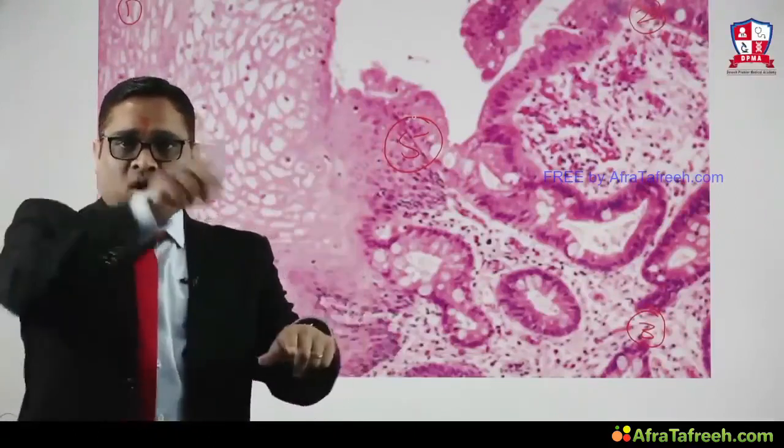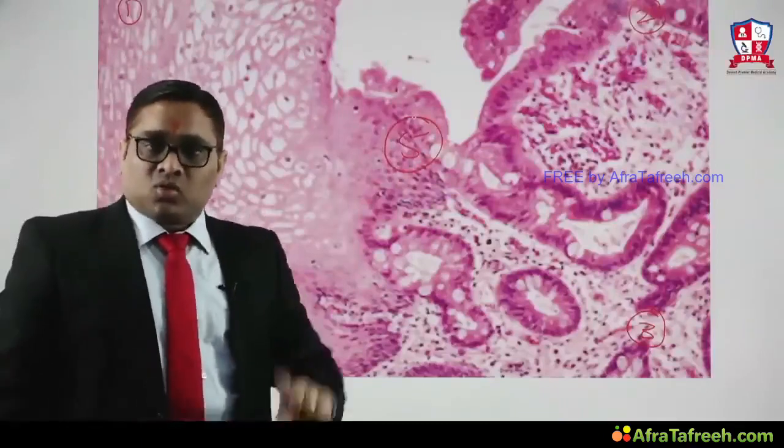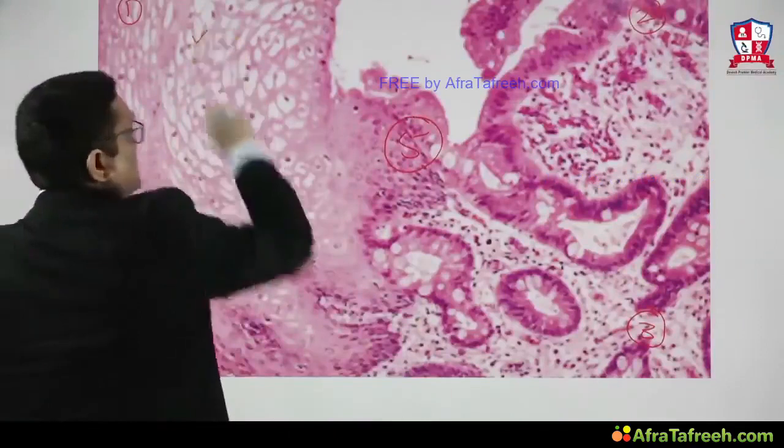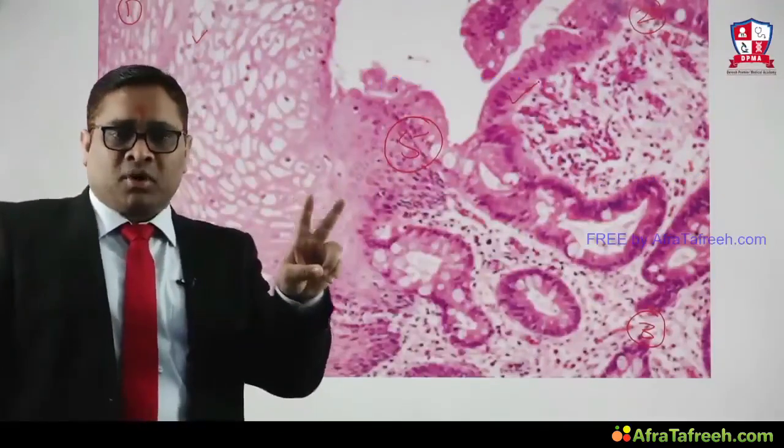All 4 corners and the center. So rule of 5, number 1. Then rule of observation. Observe what kind of cells are here, what kind of cells are here, right? So number 2 is the rule of observation.